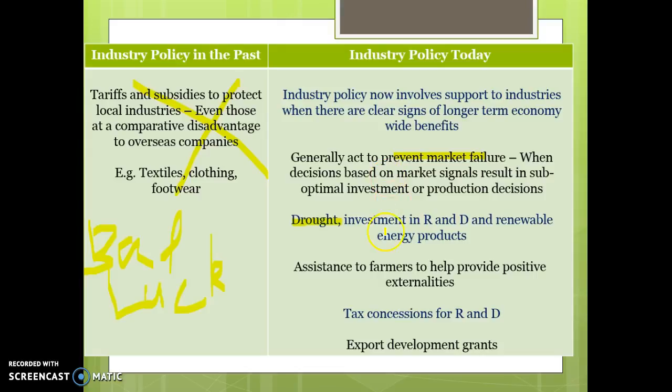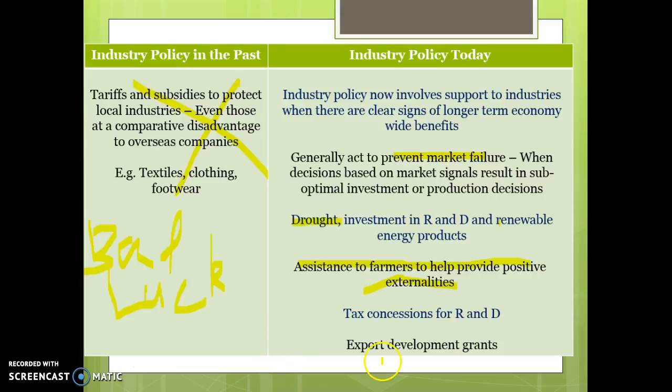So they will provide support for investment in research and development into renewable energy sources or any areas where they see clear positive externalities for society. They'll provide assistance to farmers because they believe that they provide positive externalities for the country in terms of our national identity and what it basically means to be Australian, and that it's best for our economy as a whole if those industries are thriving.